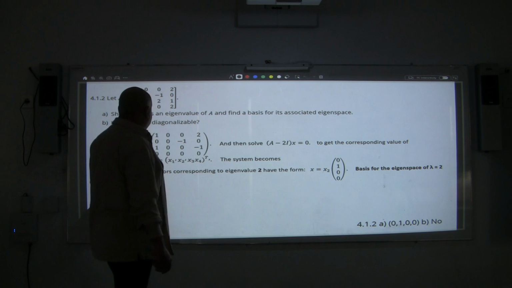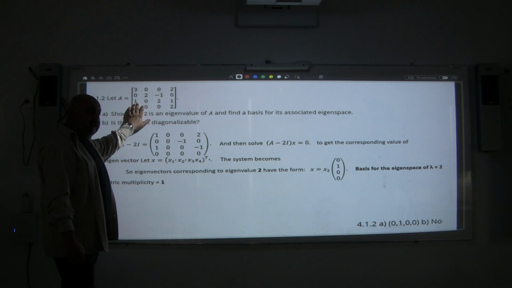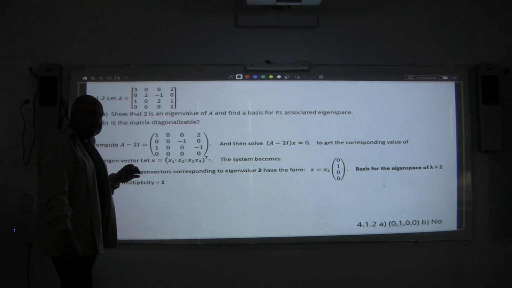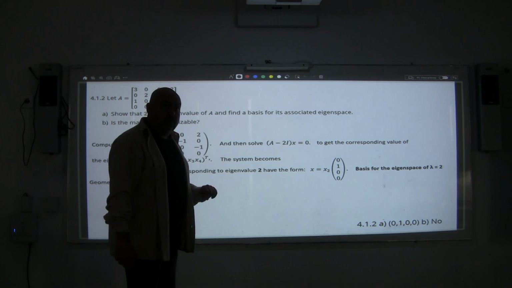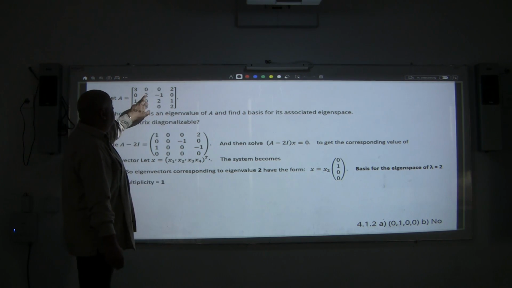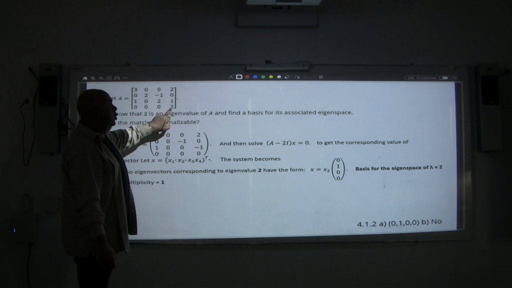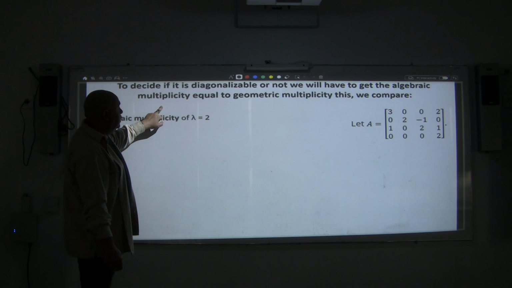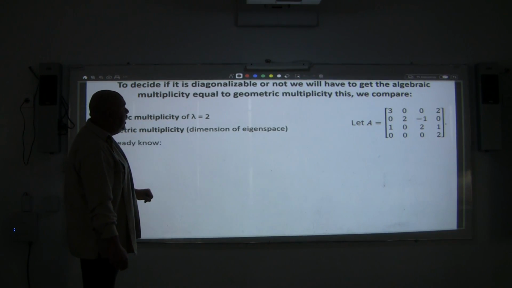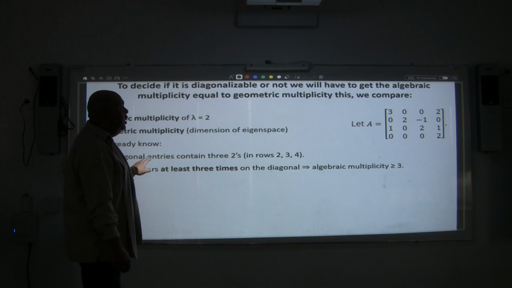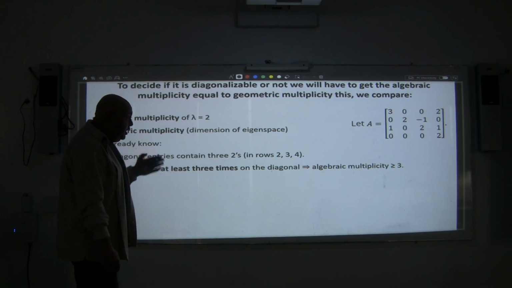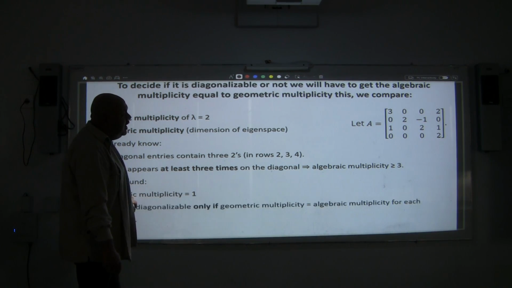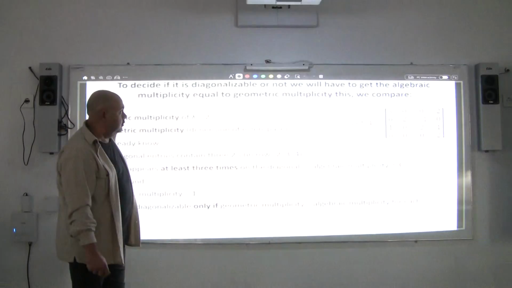To answer the second question, if this matrix is diagonalizable or not, I need to be sure about the algebraic multiplicity. I know that the geometric multiplicity is equal to 1. But if you remark for this matrix, you will have 2, 2 and 2, and those are repeated values. If you try to expand this determinant, you will end up having an algebraic multiplicity of, I believe, 3. And so the algebraic multiplicity is not equal to the geometric multiplicity, and this matrix is not going to be diagonalizable.